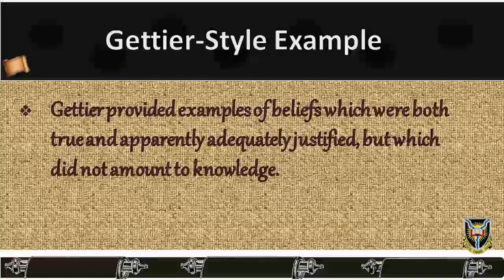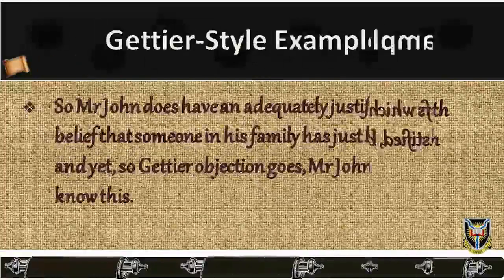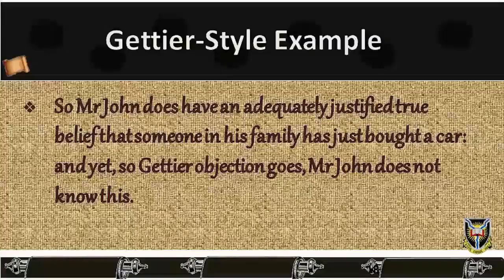Let us then see what Gettier's style example is like. Suppose that Mr. John's son tells him that he has just bought a car. Mr. John knows that his son is an honest person and can think of no reason why he should be deceiving him in this matter. So, on the basis of what his son has told him, Mr. John comes to believe that his son has just bought a car.